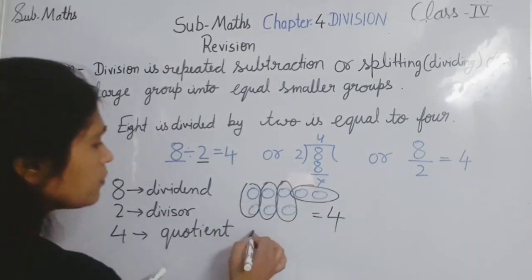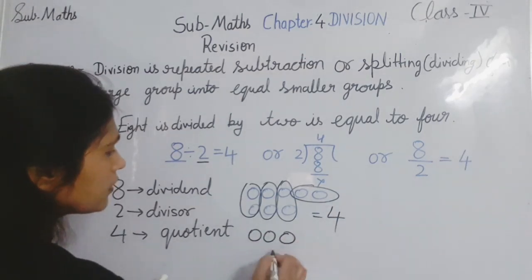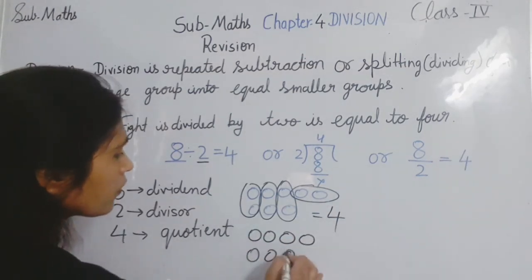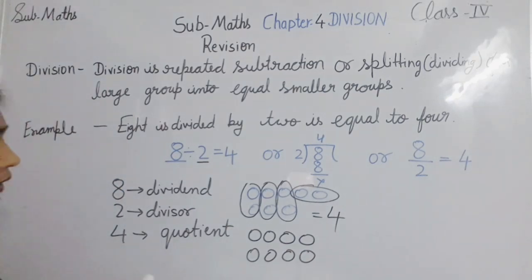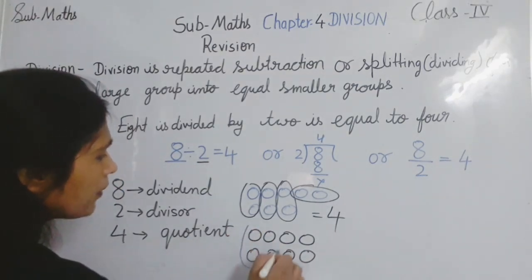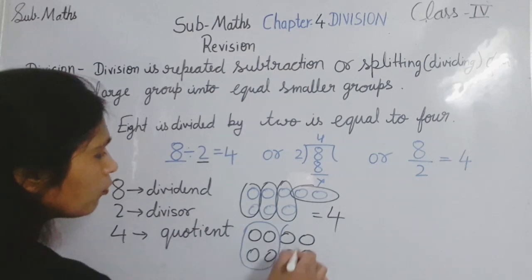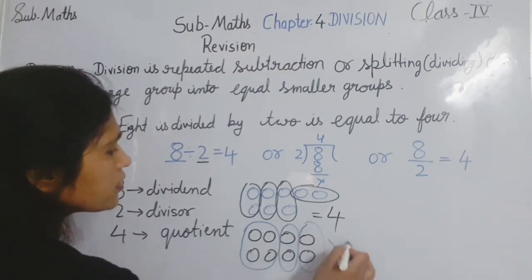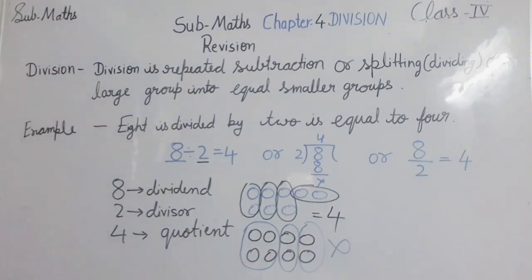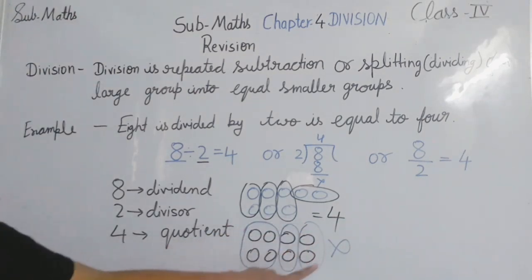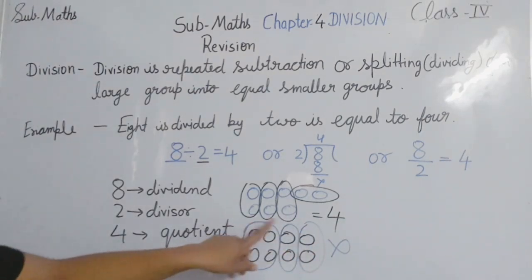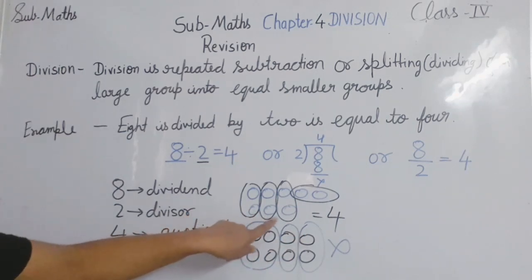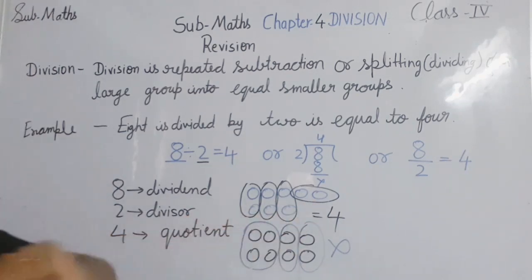You cannot split unequally. If I am making here 8 circles and now dividing it, let's look here. When I make a group of 4, a group of 2, and a group of 2, this is not division. It will not be called division because here we don't have equal groups. Division means dividing a bigger or larger group into smaller equal groups.